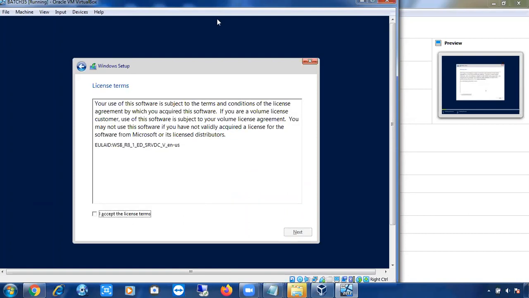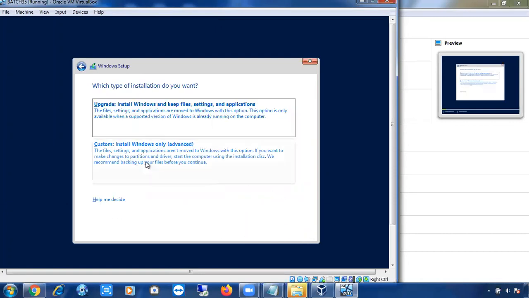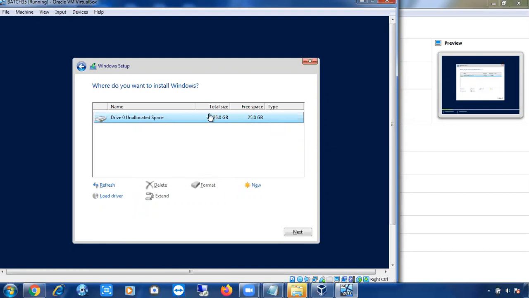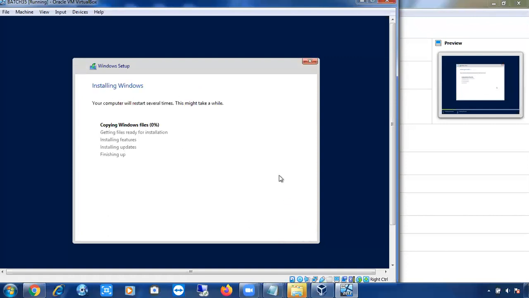I accept the license terms, as for every software. This is common. Next, go for the custom method. You can see we gave a 25 GB hard disk. Sometimes you cannot see the next button because it is disabled. For that, select the disk and you can see the next button. I'm not doing any partitions. 25 GB itself is very small, and partitions would be a waste. So I'm installing Windows Server with the 25 GB, so your C drive storage will be 25 GB.